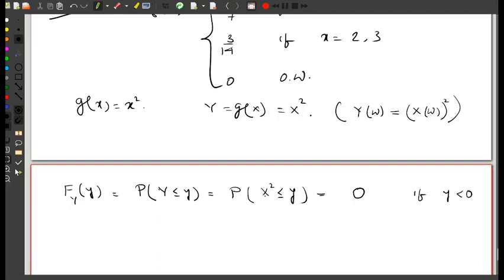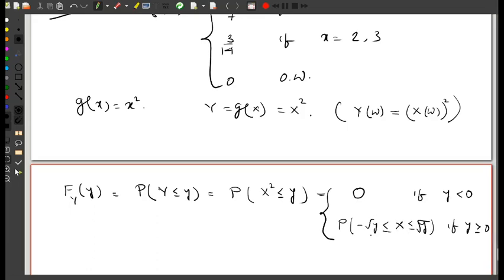because X square cannot have a negative value, even though X can take values on the real line. Whenever you take the square, it turns out to be positive. And it will be the probability that minus root y is less than or equal to X is less than or equal to root y, if y is greater than or equal to 0. So the distribution function of Y can be written in these two forms. When y is less than 0, it is 0, but when y is greater than or equal to 0, I can write the distribution function of Y as a probability statement over the random variable X.